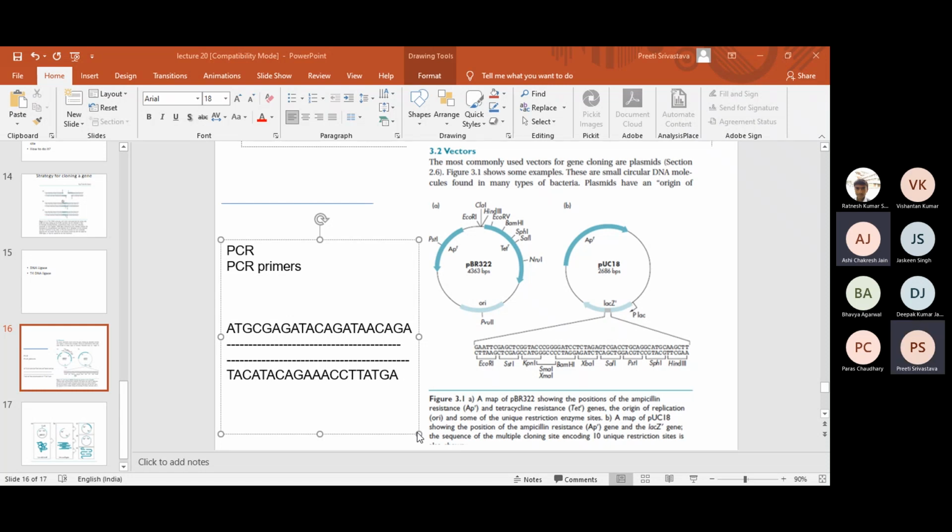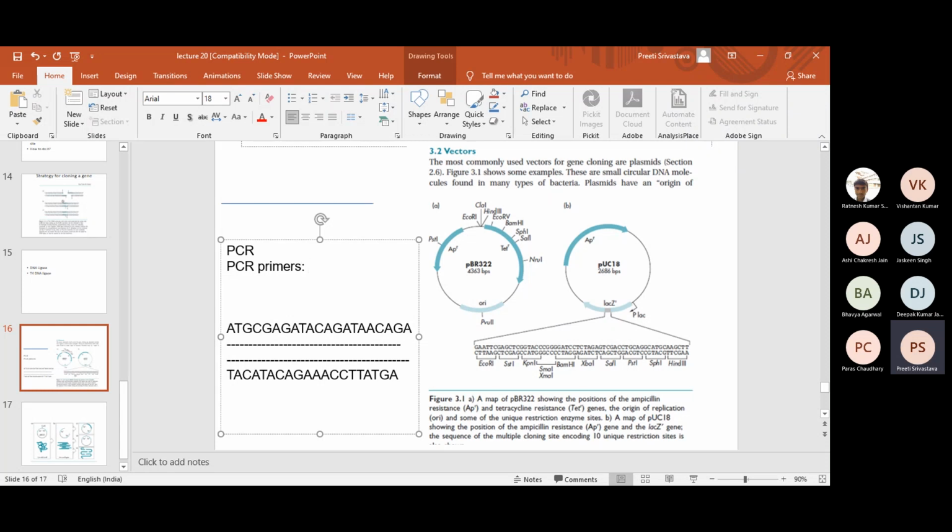What happened to my class? Others? Ratnesh, Vishantan, Deepak. Do you agree with this or no? Yes, ma'am. Okay, so finally, thank you, Ashi. At least you could remember.